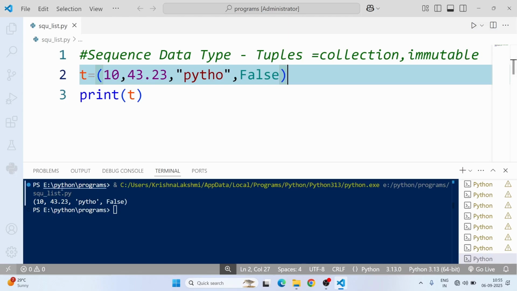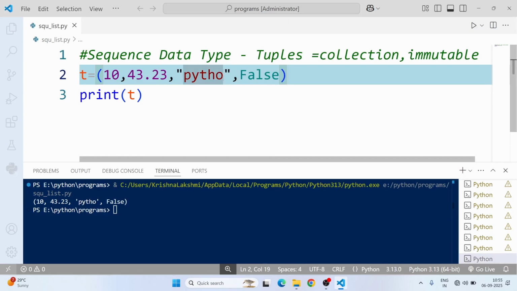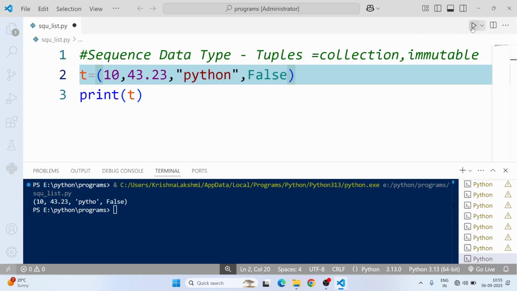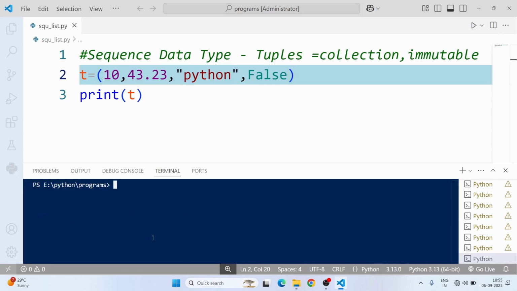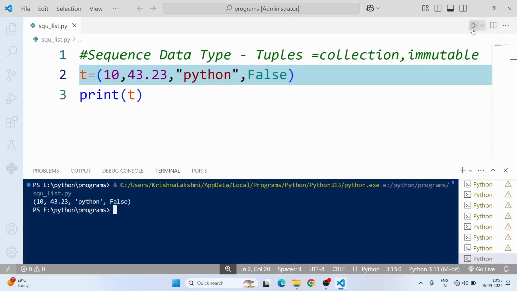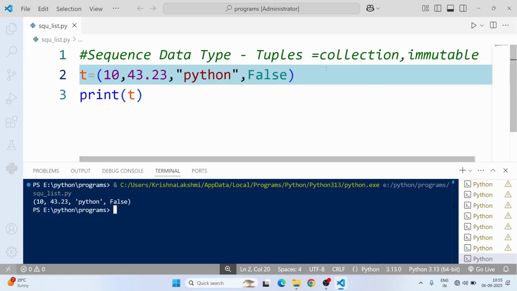The output will be 10, 43.2, Python, and false. The CLS is used to clear the screen. Okay, next, it also accepts